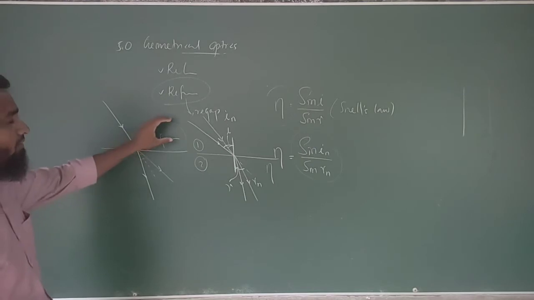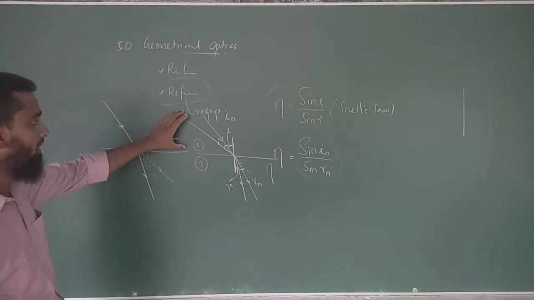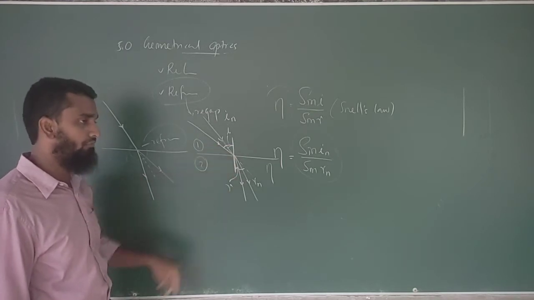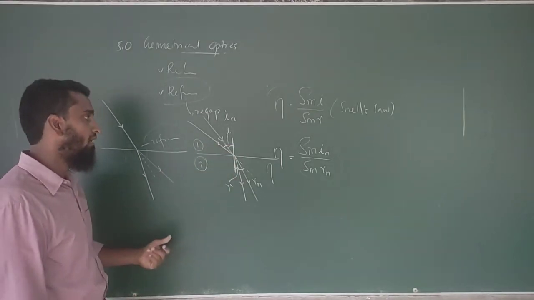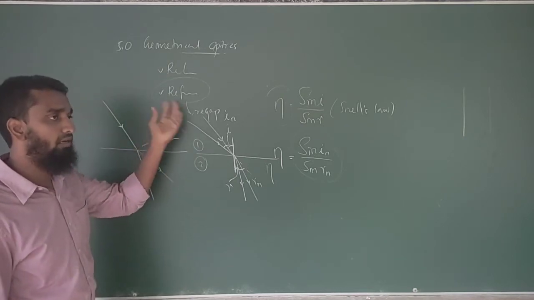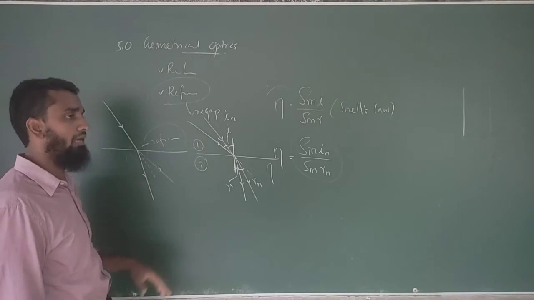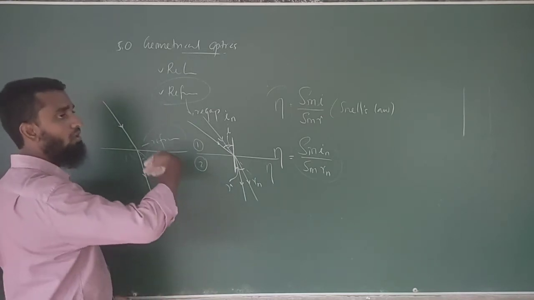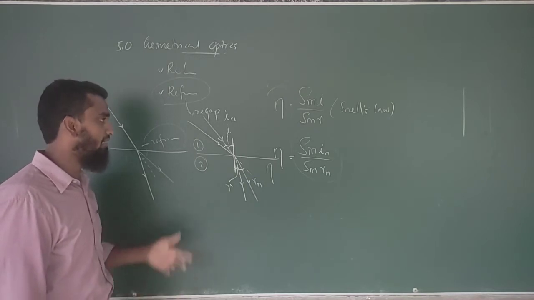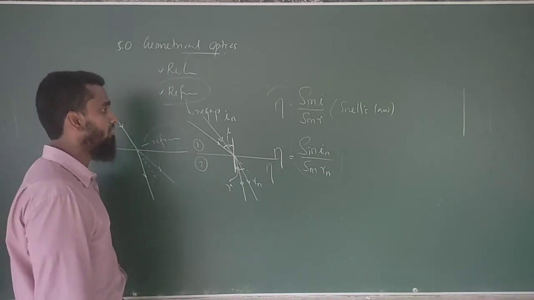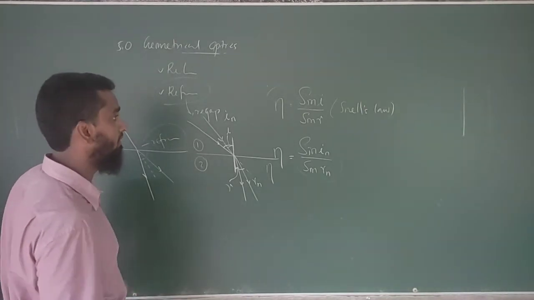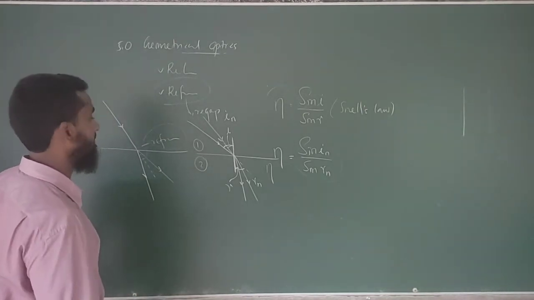When the light ray is penetrating from the rare medium to the dense medium, it will refract towards the normal. When the light ray goes from the dense medium to the rare medium, it will go away from the normal. That is the next thing that we learned already in our physical class, the class which was done physically last time.